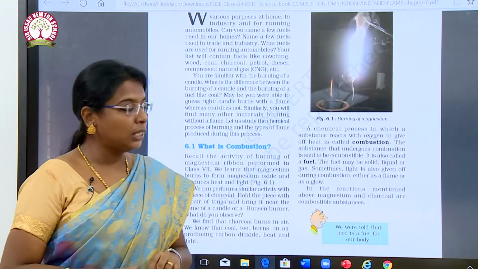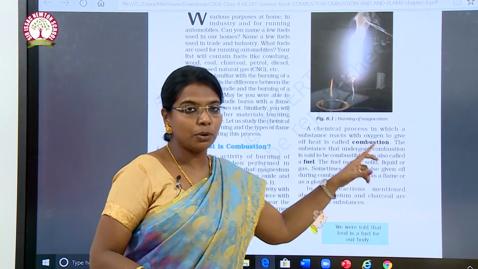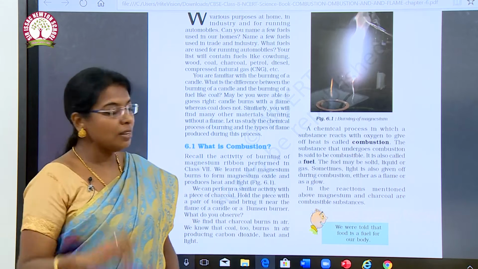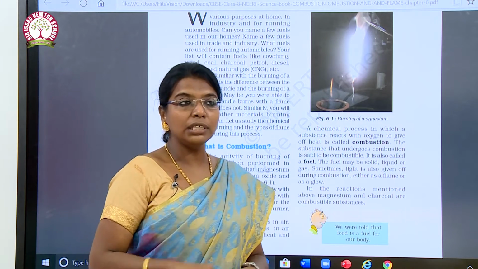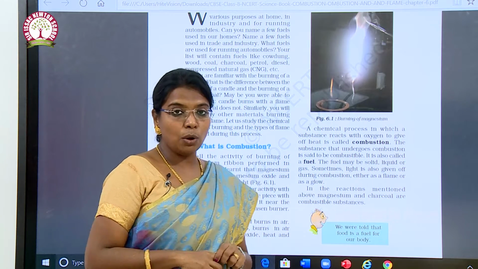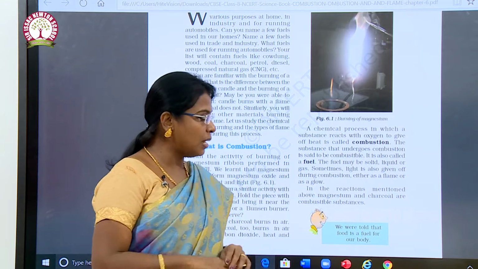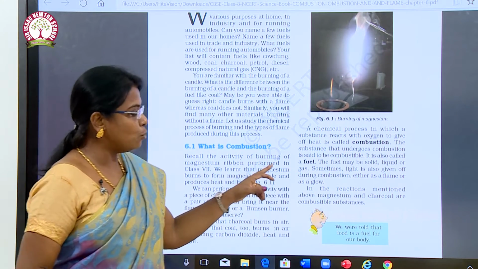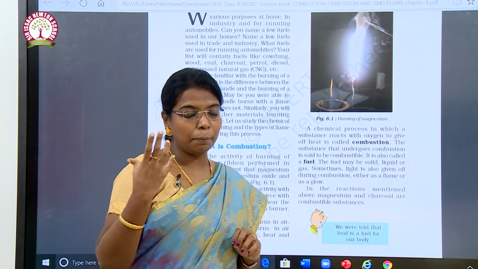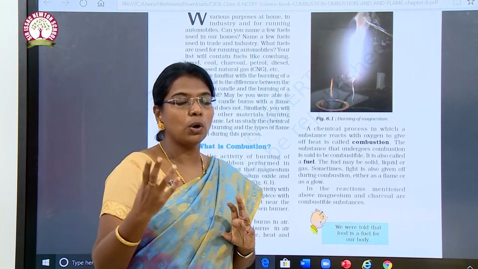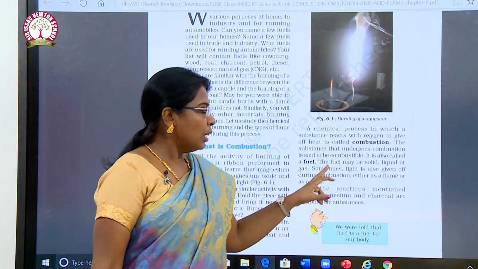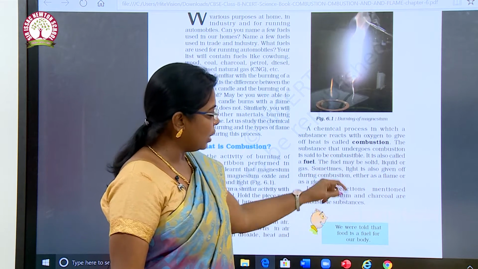A chemical process in which a substance reacts with oxygen to give out heat is called combustion. The substance that undergoes combustion is said to be combustible. It is also called a fuel. The fuel may be solid, liquid or gas.